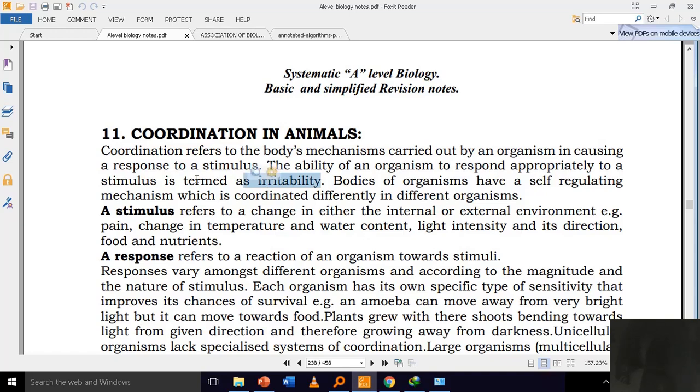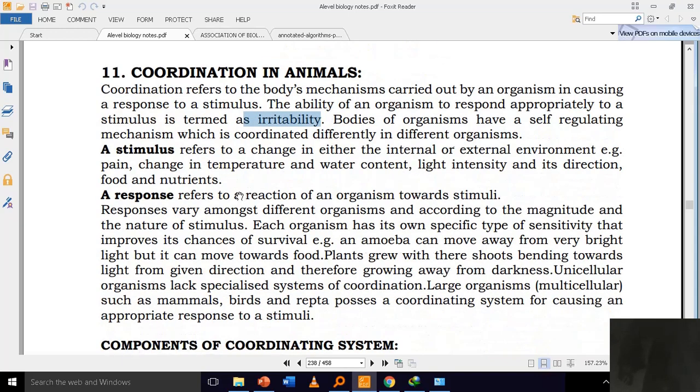Bodies of organisms have a self-regulating mechanism which is coordinated differently in different organisms. A stimulus refers to a change in either the internal or external environment, for example, pain, change in temperature and water content, light intensity and its direction, food and nutrients. Response refers to a reaction of an organism towards a stimulus.